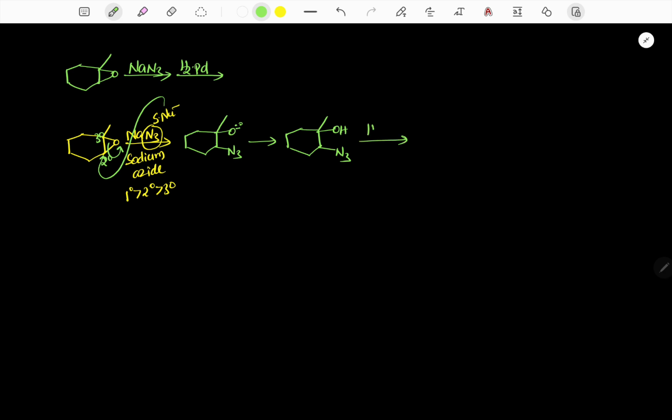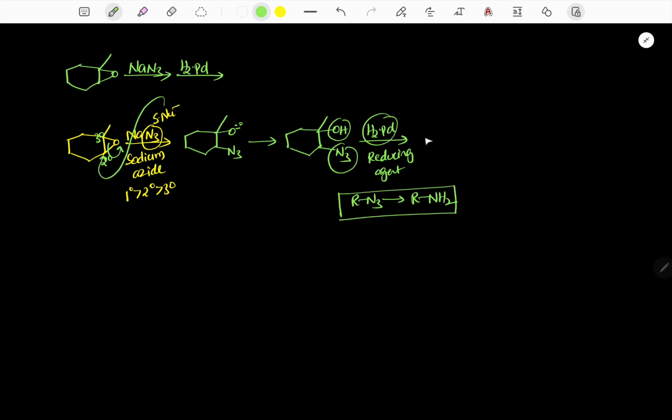Now it is treated with H2/Pd, which is a reducing agent, and here the alcohol cannot be reduced, but RN3 can be reduced to RNH2. Therefore the corresponding product is the tertiary alcohol, and N3 is converted to NH2. So it is a catalytic hydrogenation.